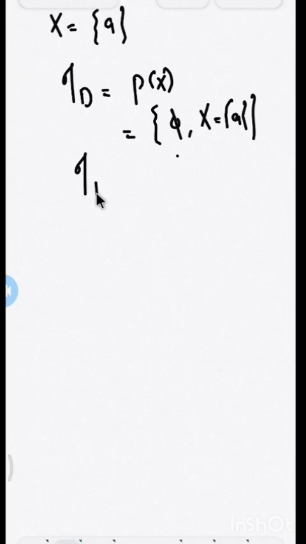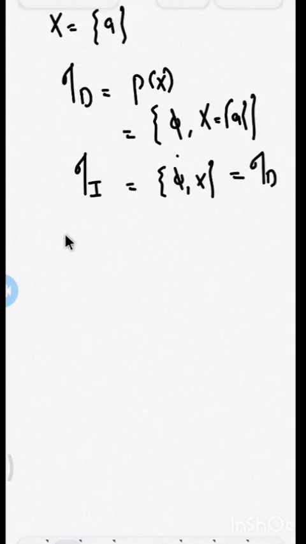And what is the indiscrete topology here? We can define the indiscrete topology. I denote it by tau I, only for notation, which is equal to the collection of the empty set and the full set itself. And it is nothing but tau D. Here the discrete topology and indiscrete topology coincide. Can you define any other topology for this set? No, because it contains no other subsets.